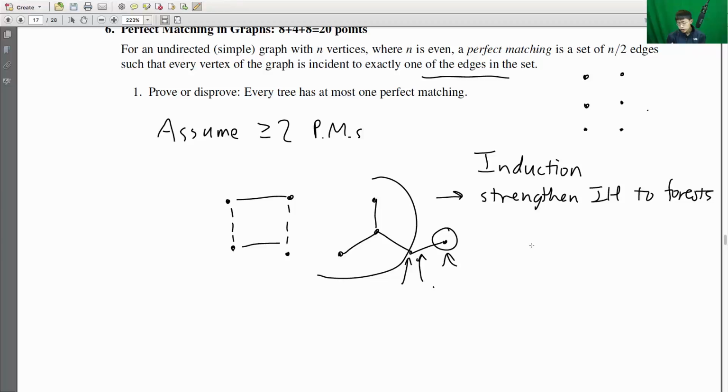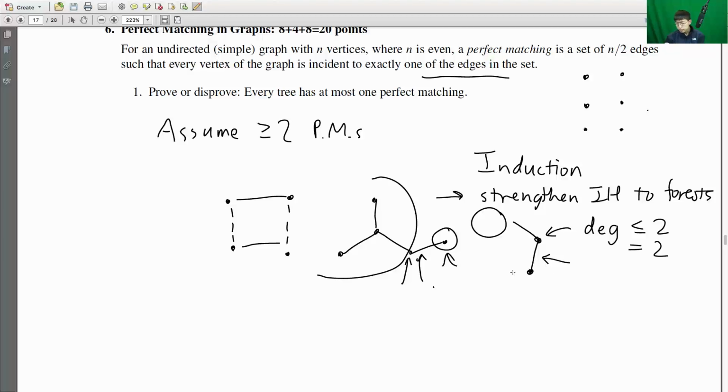What you have to do is eventually show that there's some parent that looks like this. So the key is that the parent must have degree less than or equal to 2. Actually, the degree must be exactly equal to 2. So in this case, if we remove both the leaf and the parent, then we know that there must be at most one perfect matching in the rest of the tree. And then we know that this edge must be in the perfect matching of the entire tree because it's the only edge which is connected to this leaf. Therefore, the unique perfect matching in this tree must be the perfect matching of the rest of the tree plus this edge.